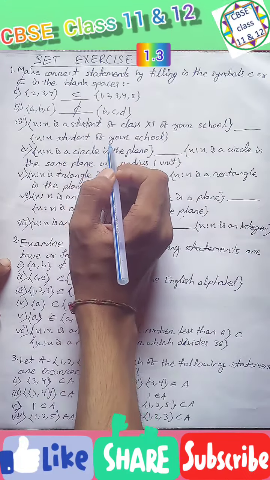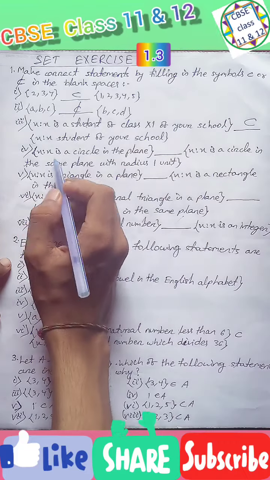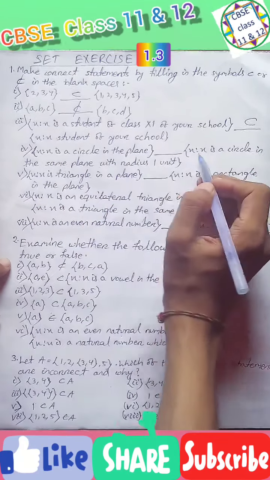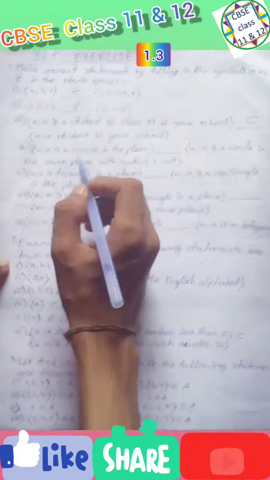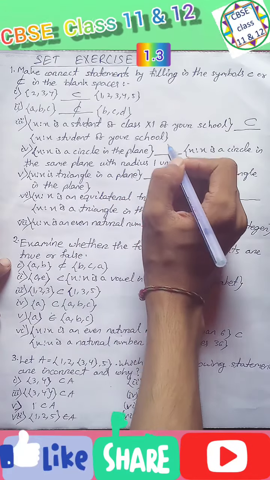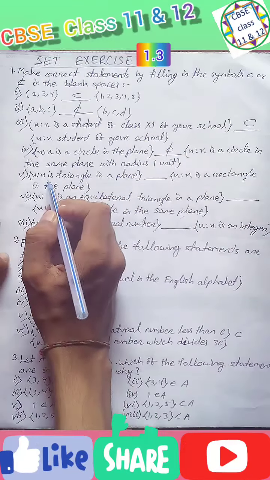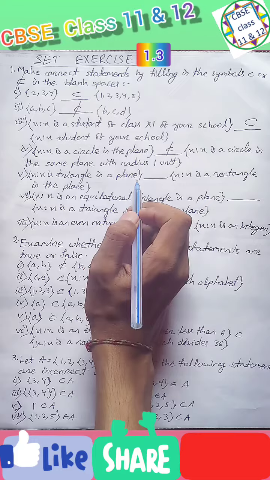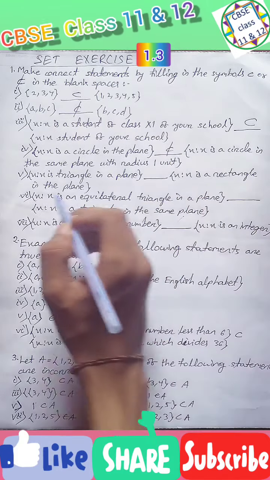It is a subset. {x : x is a circle in the plane} and {x : x is a circle in the same plane with a radius 1 unit}: it is not a subset. {x : x is a triangle in a plane} and {x : x is a rectangle in the plane}.